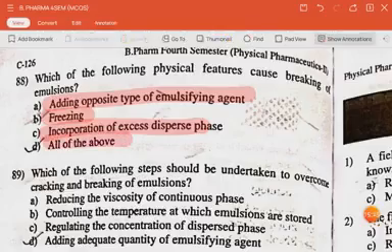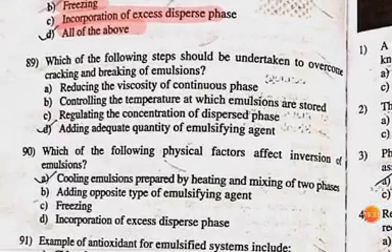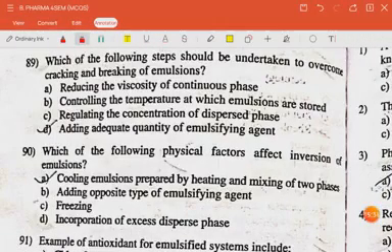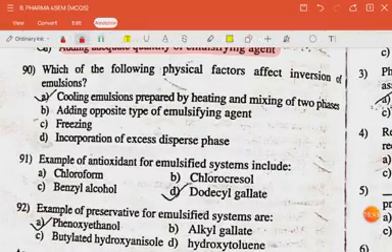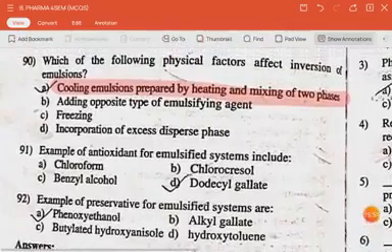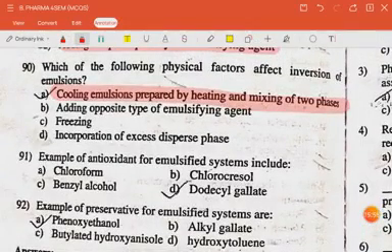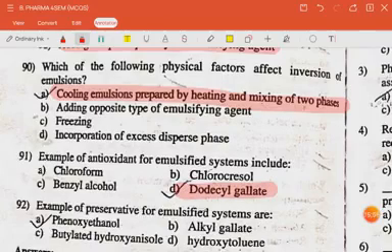The next question is, which of the following steps should be undertaken to overcome cracking and breaking of emulsion? The answer is adequate quantity of emulsifying agent should be added. The next question is, which of the following physical factors affect the inversion of emulsion? The answer is cooling emulsions prepared by heating and mixing of two phases. The next question is, examples of antioxidants for emulsified system include dodecyl gallate. The last question is, examples of preservatives for emulsified system are phenoxyethanol, oxyethanol. For now, thank you.